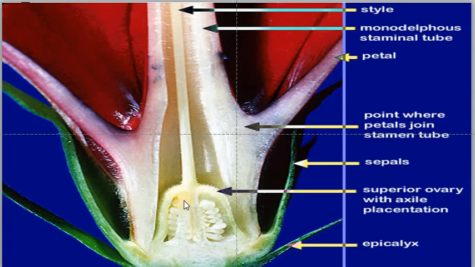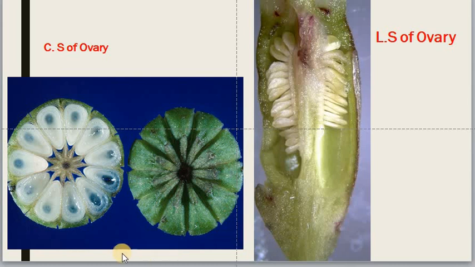And if you take the LS of the flower, you can see the ovary like this. The ovary is superior. This is the ovary, and this is the stamens forming a tube like this, and this is petals and this is sepals. So all the layers are below the ovary, and in this ovary, placentation is axile. All the ovules are arranged around the central axis, so it is axile placentation.